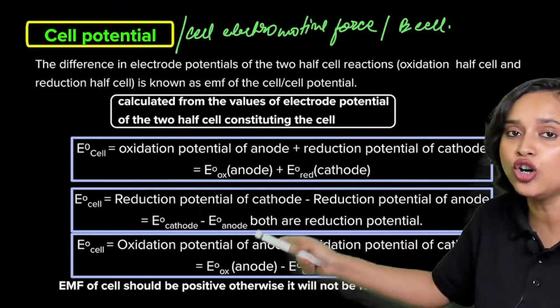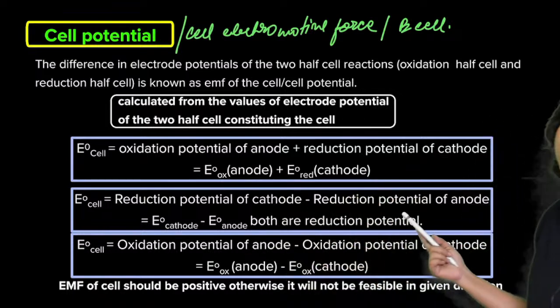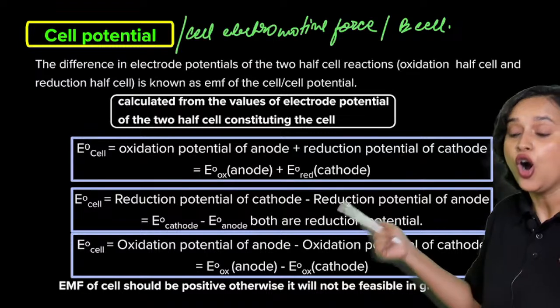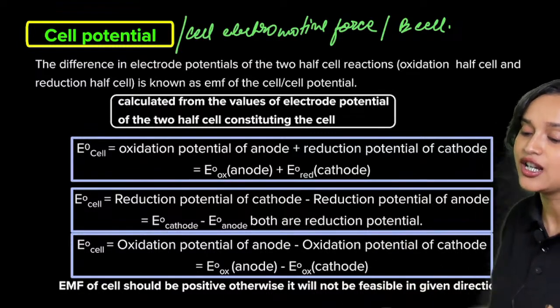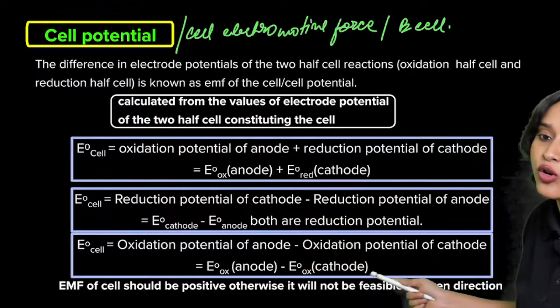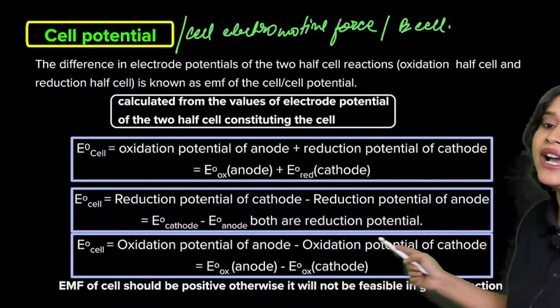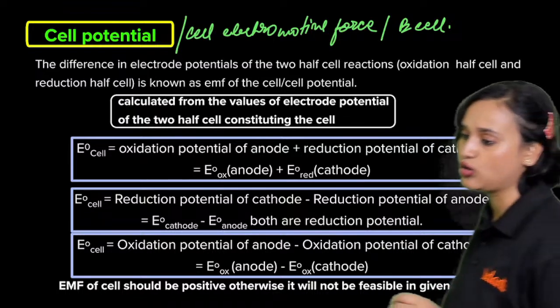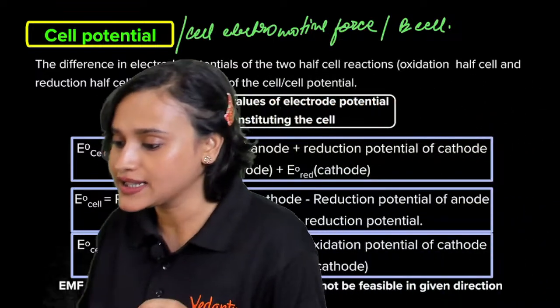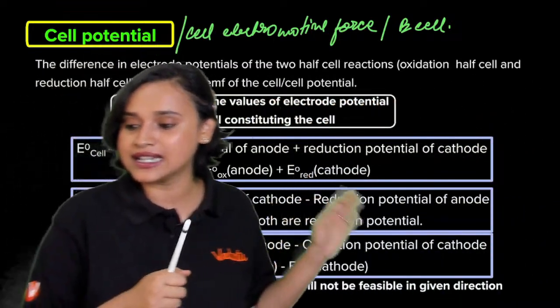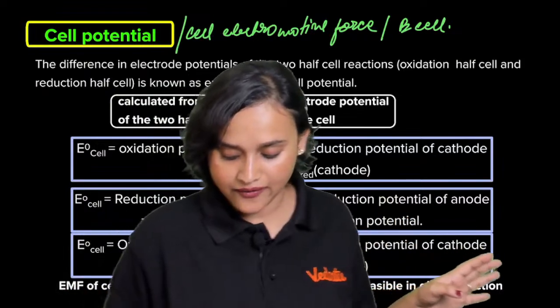So E cathode minus E anode gives us the cell potential, or we can also write it as oxidation potential of anode minus oxidation potential of cathode, that means E anode minus E cathode. That is also possible. All right, everybody, is this clear?